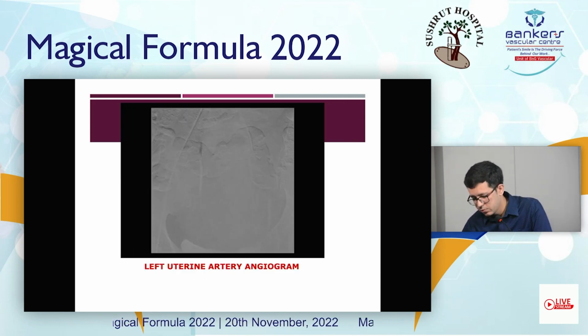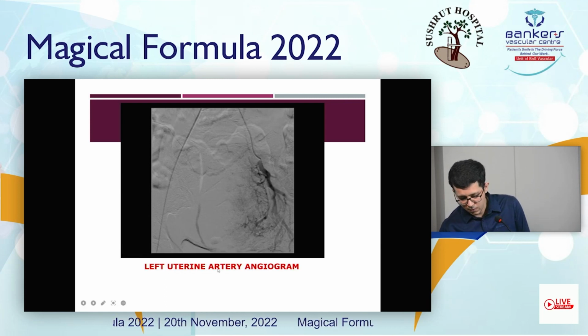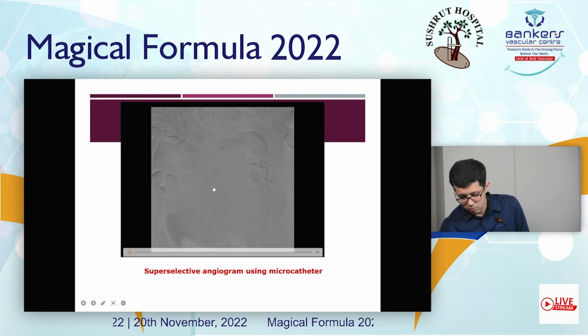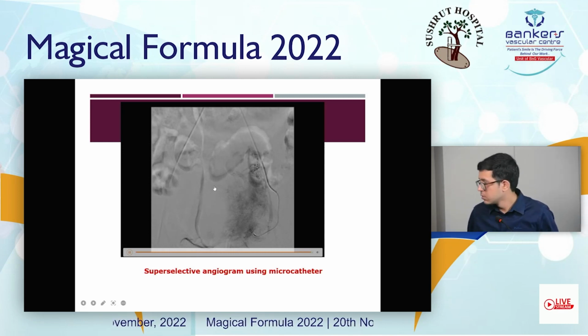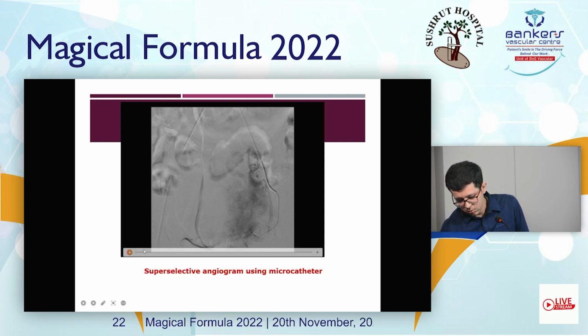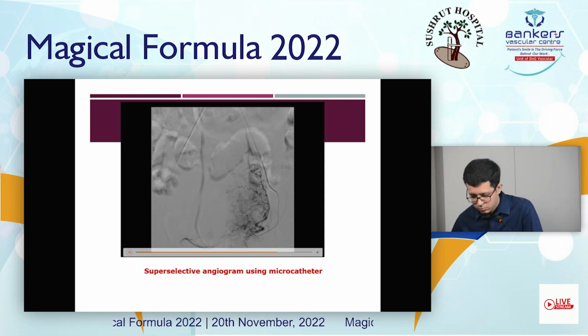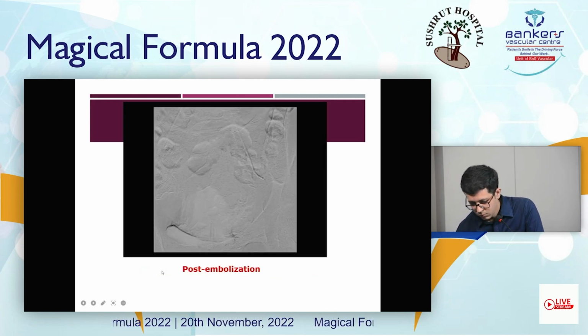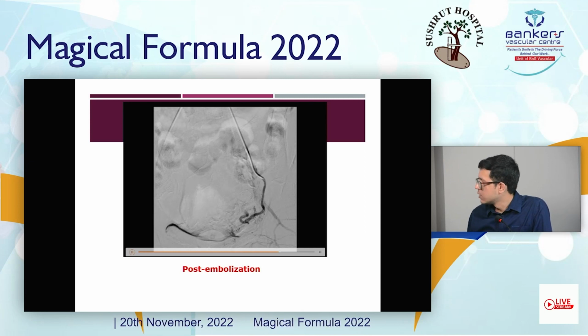The superselective cannulation of the left uterine artery was done and showed a large area of uterine fibroid with hypervascularity. So it was embolized using PVA particles, and the post-embolization angiogram showed no residual hypervascularity within the lesion.